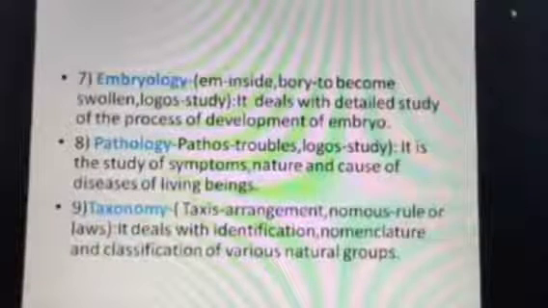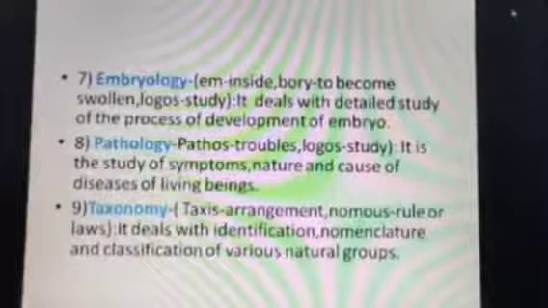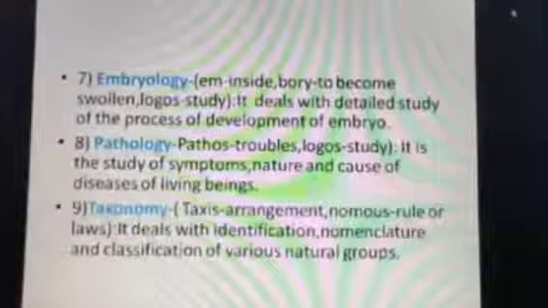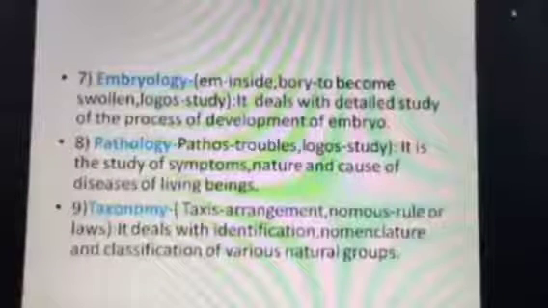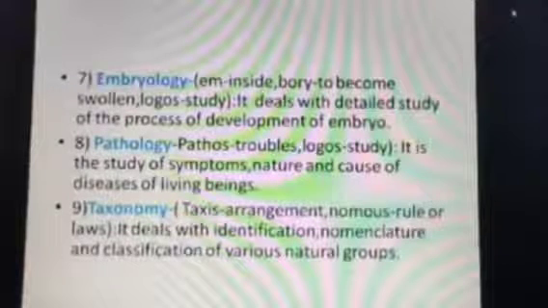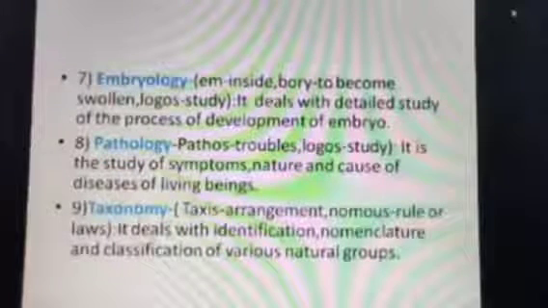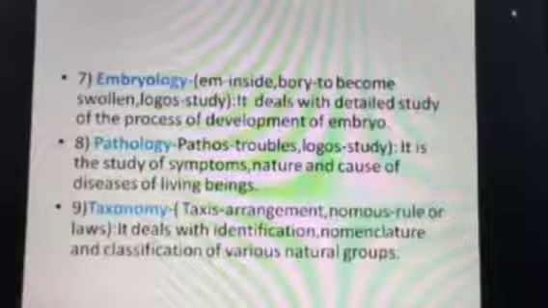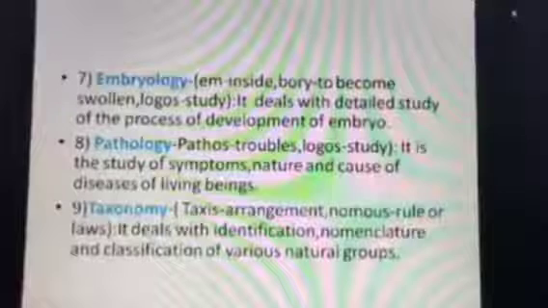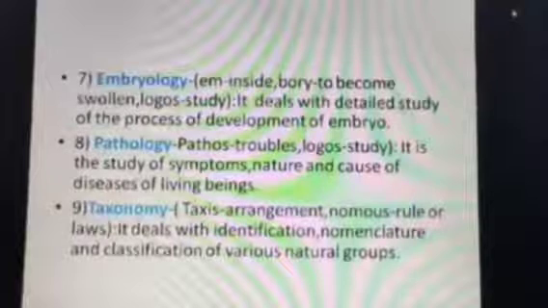Next part is taxonomy. Taxis means arrangement, and nomos means rule or law. So what is the arrangement? In biology we mean arrangement according to rules. There is a vast number of living organisms. Some are modified, some are higher, some are highly developed, some are less developed. So we have to identify those organisms and give them nomenclature. What is the meaning of the term nomenclature? Nomenclature means giving a name to a certain organism, assigning a particular name.